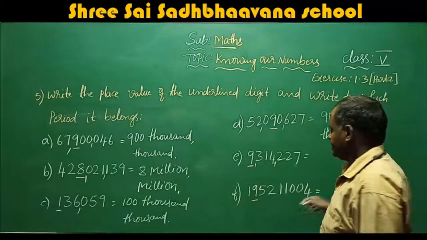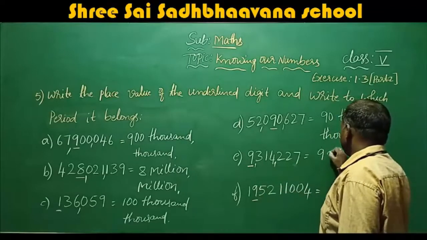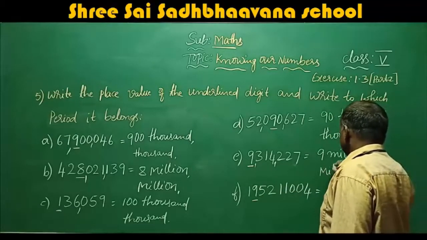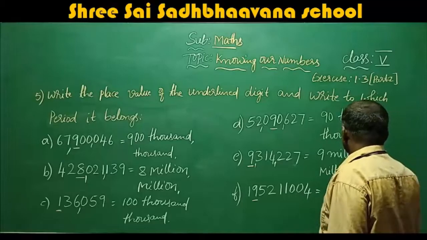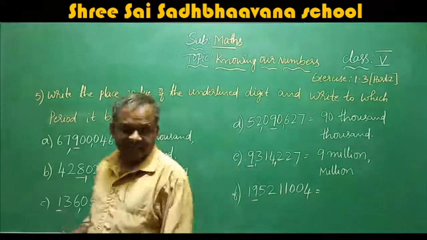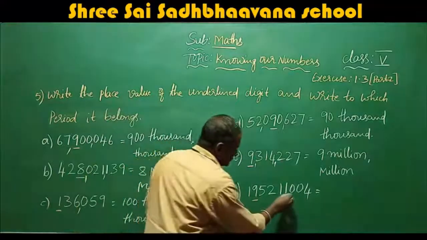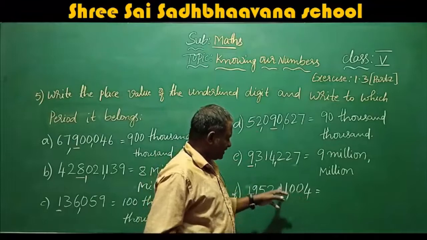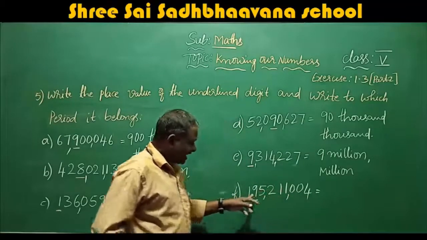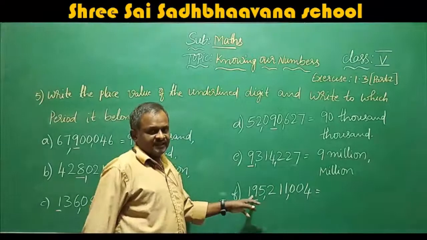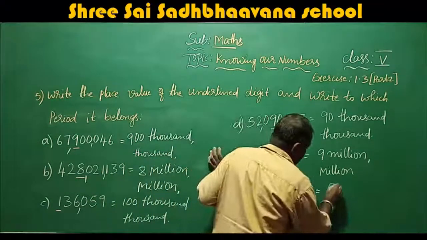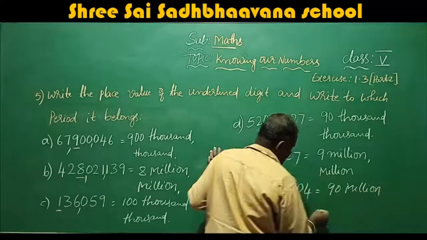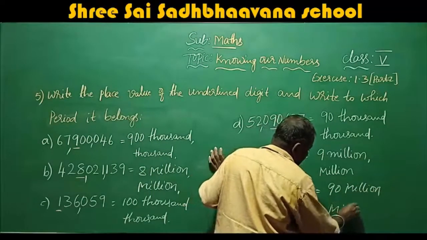Okay, so 9 is in the million period, so the place value is 9 million. When you come to here, comma, unit, 10, 100, 1000, 10,000, 100,000, million, 10 million. 9 is in 10 million, so the place value is 90 million, and this is in the million period.